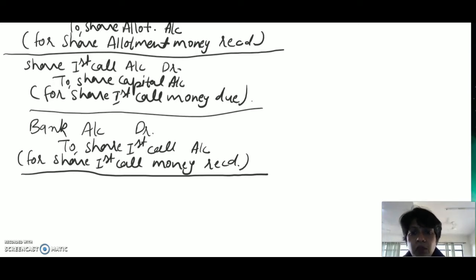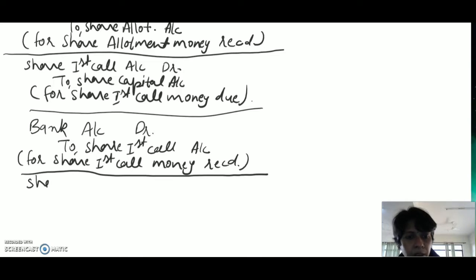And the next transaction will be, we have assumed that there are second and final call. It means we have received total money of shares in second and final call, and this is the final call. If we have 3 calls and the third call will be final, then we will write share third and final call. And we have considered here second and final call. So share second and final call due.